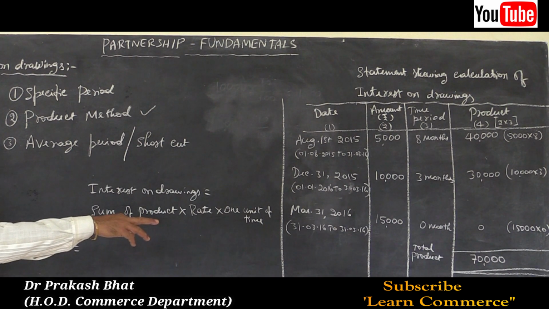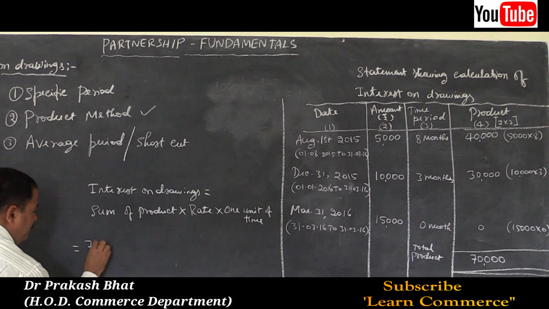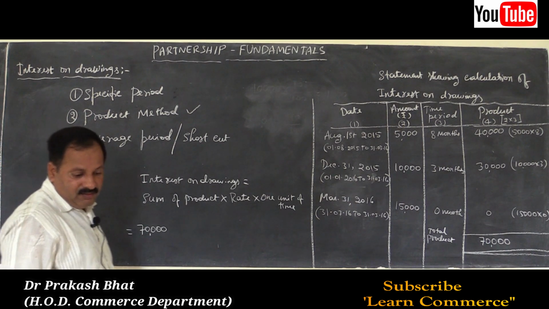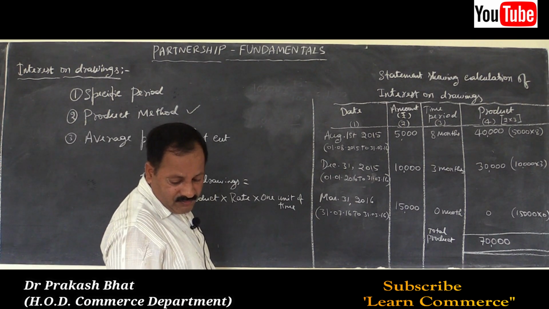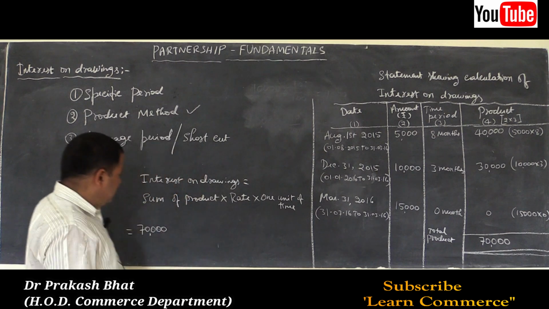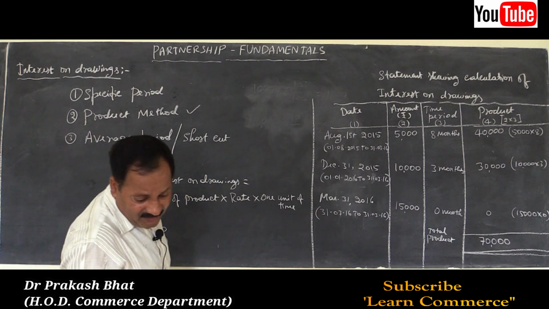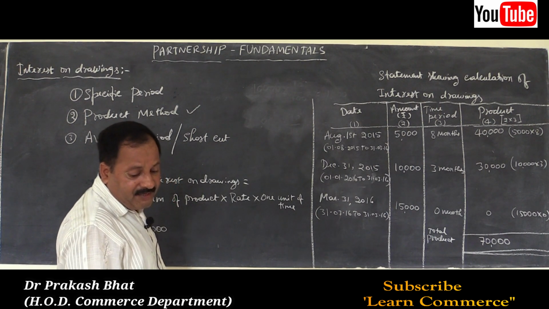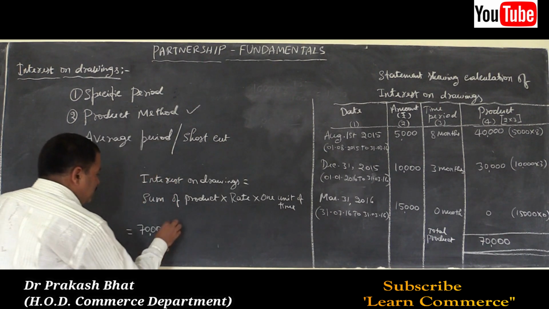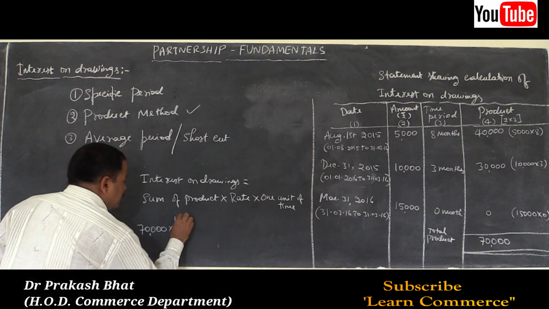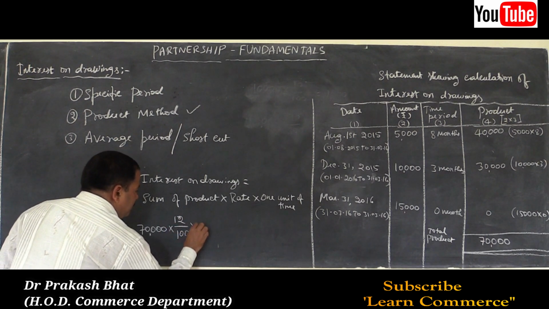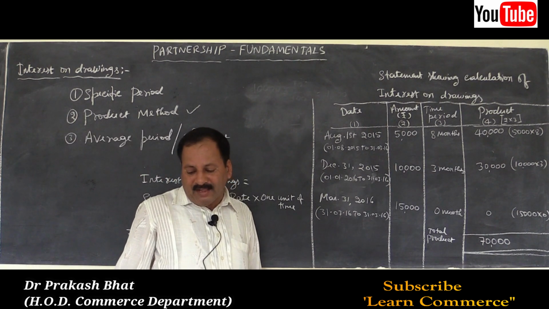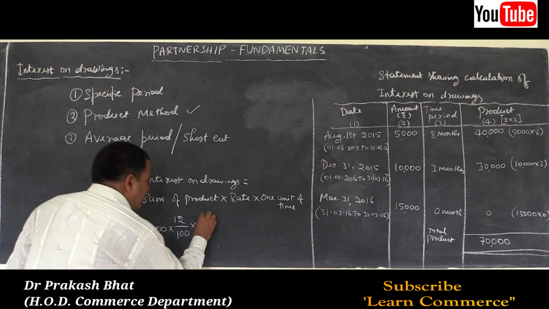We have that total of product, that is 70,000, into rate of interest. It is given that the partnership deed provided that partners are to be charged interest on drawings at 12% per annum. So into 12%, 12 by 100, into 1 unit of time, that is 1 by 12.